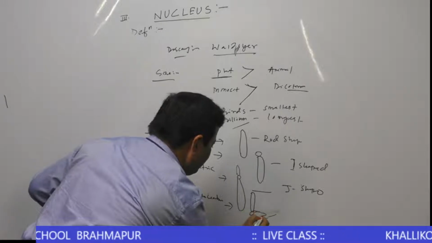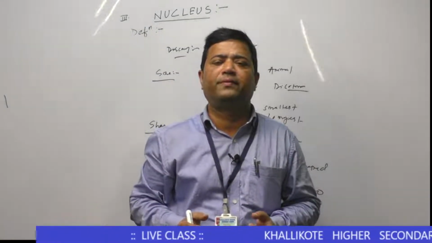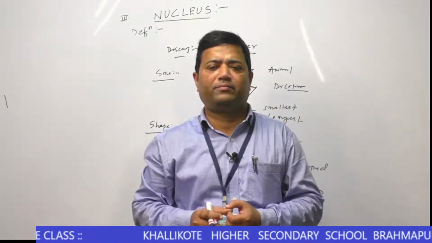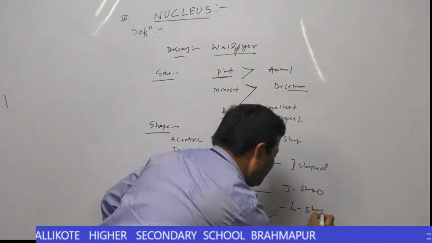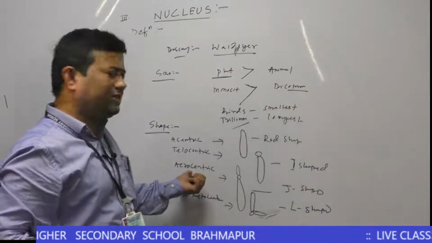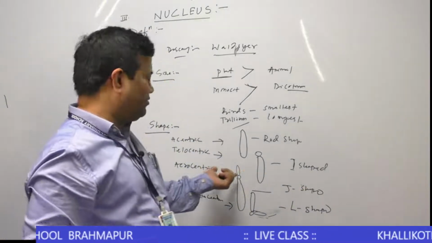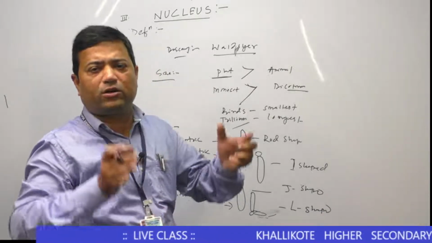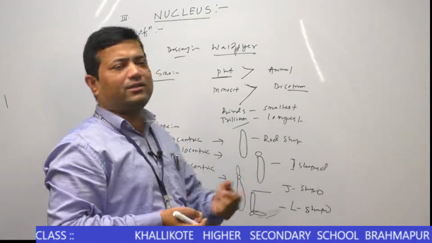Means the centromere is located just behind the middle part of the chromosome, forming a short arm and a long arm. That looks like an L-shaped structure. But in the case of an acrocentric chromosome, the centromere is located just behind the terminal end of the chromosome, forming a shorter arm and a longer arm. That looks like a J-shaped structure.